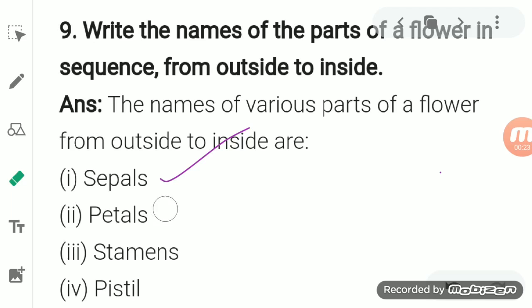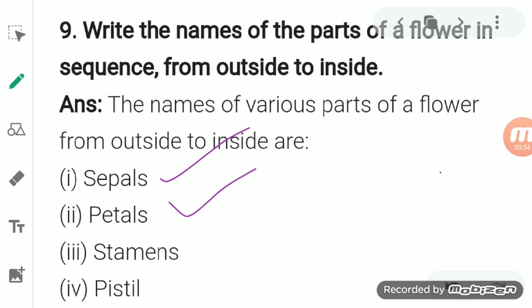Okay, petals, the second one. Petals are the colorful part of the flower, and they are responsible for the process of pollination that occurs inside the flower. They help in attracting insects towards it, and they are also responsible for the fragrance and the nectar of the flower.